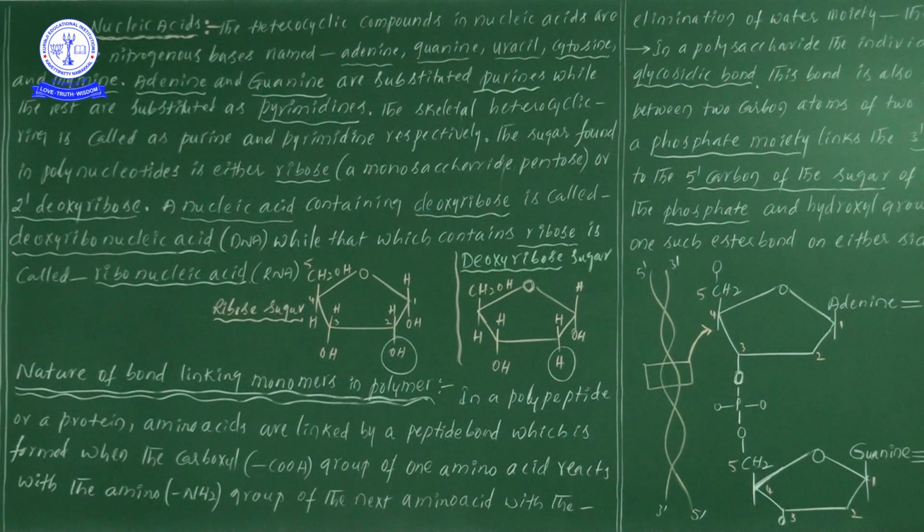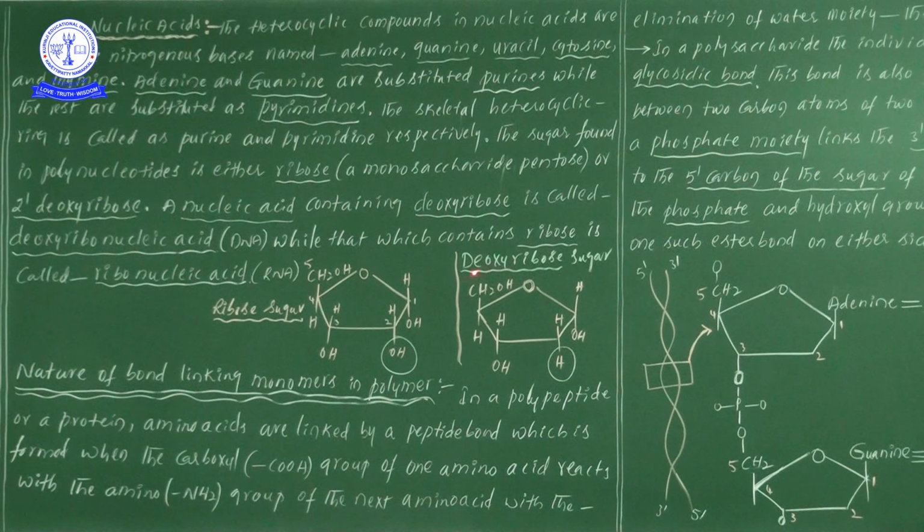And DNA we are calling deoxyribonucleic acid, no, deoxy. Once you see, D means removal. D means removal, isn't it? And which one is removed? Oxygen. Okay, from the ribose sugar, once you see, from the ribose sugar oxygen is removed. That's why that particular ribose sugar we are calling deoxyribose sugar.